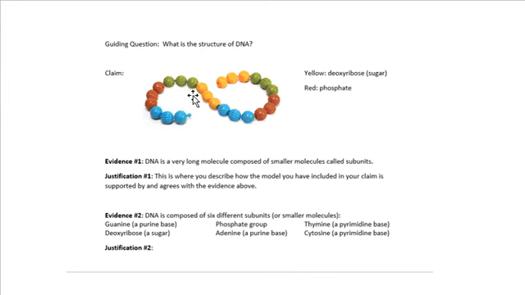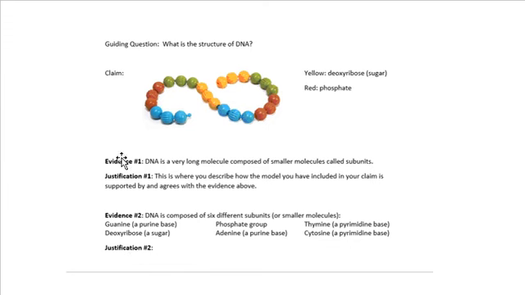Basically, you're going to tell me, here's the model that I built, here's the evidence, and justify for me that your model and your evidence match, that the model that you created fits each of those pieces of evidence. Some of the evidence may only require 1 or 2 sentences to describe how your model and that evidence fit together. Others may need a small paragraph. Different pieces of evidence will be different, but for each piece of evidence you have to discuss how your model meets those criteria. So piece of evidence 1, then type out the justification that explains that. Then piece of evidence 2, type out the justification that explains that.